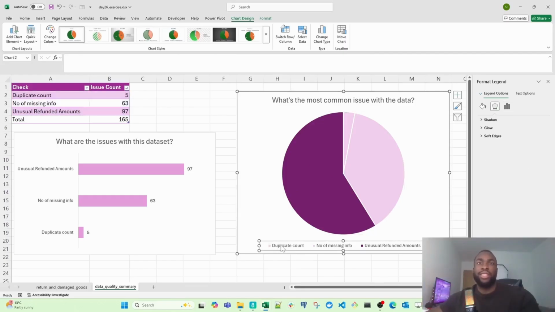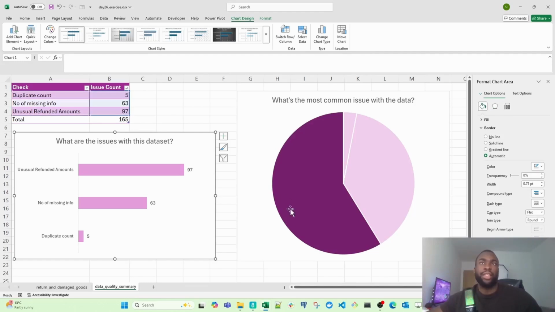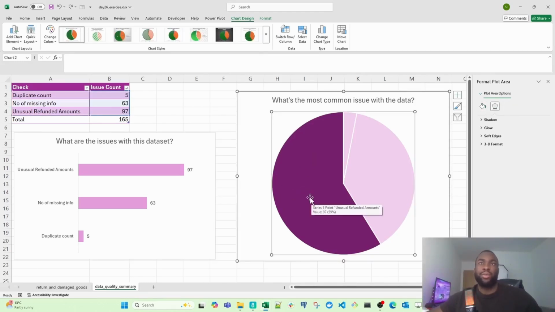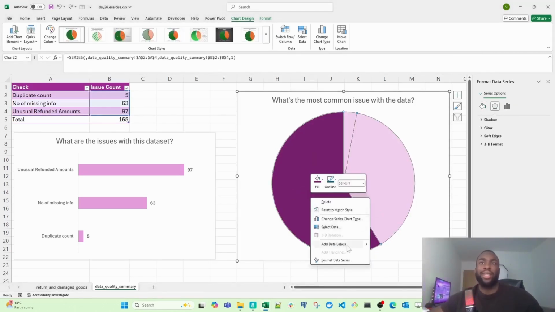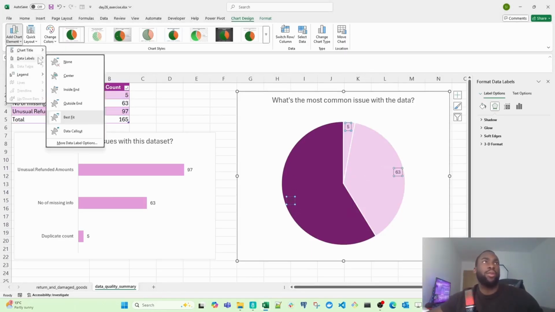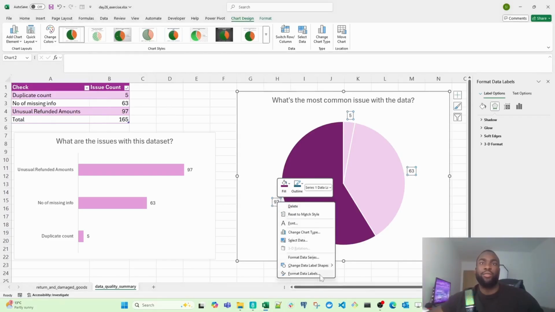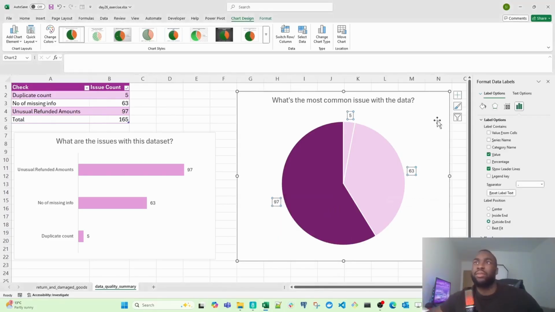So I'm going to delete the legend. And then our slice becomes bigger, which is good. And then let's also add data labels. So I'm going to right click this, click on add data labels. And as you can see right there, I think I'll go with this one, and I would like that in the outside end. So let me right click on one of the data labels, and then click on format data labels. Let me select percentage. Let's see what that shows.